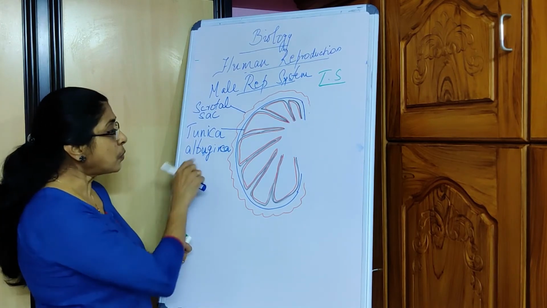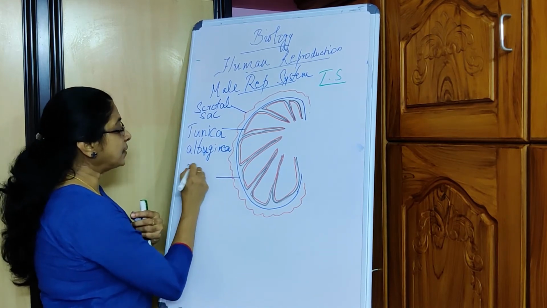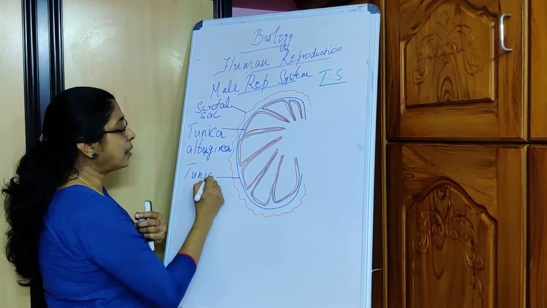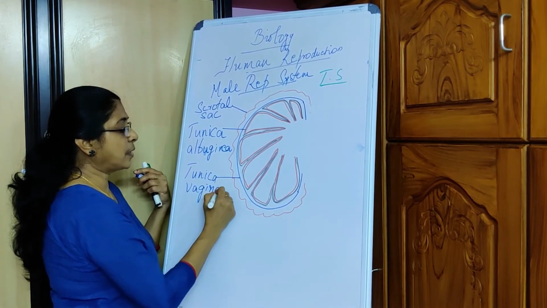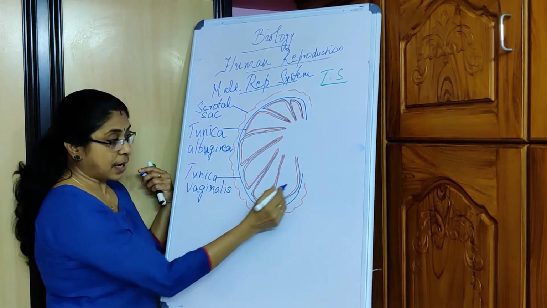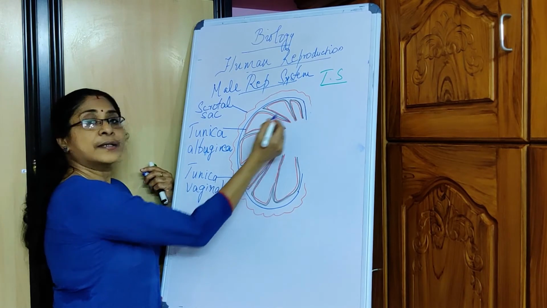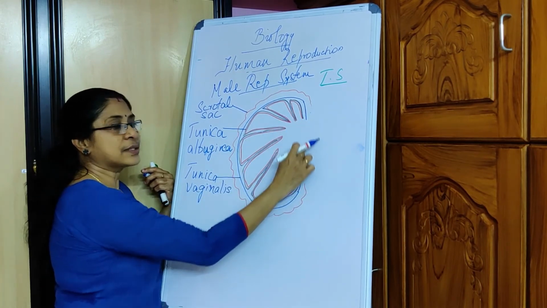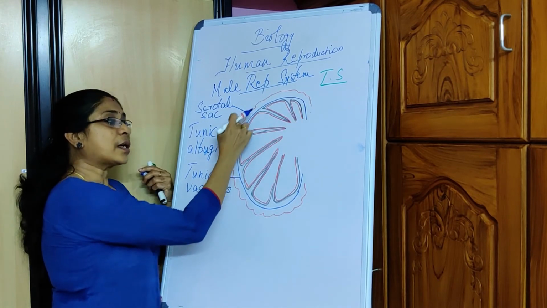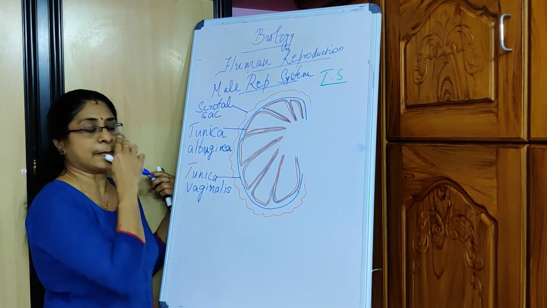The outermost wall, which is depicted in blue, is known as Tunica Vaginalis. It is a continuous layer and it is seen on this side, but doesn't extend to this particular region. So it's a continuous wall known as Tunica Vaginalis.